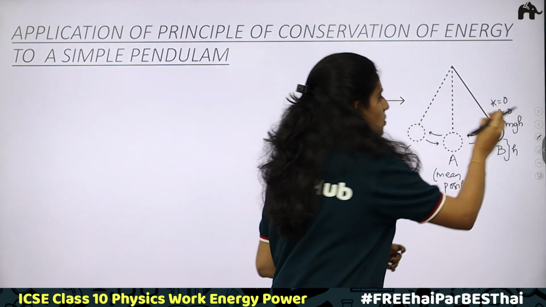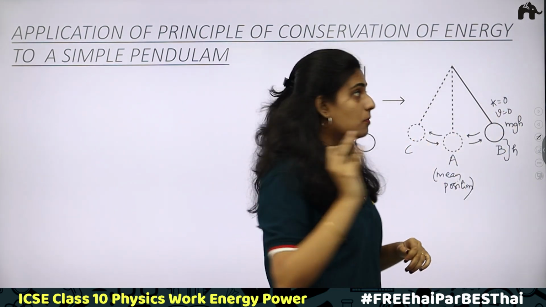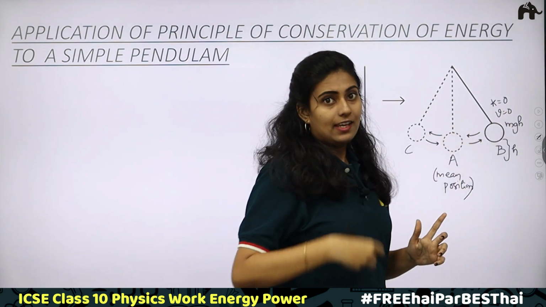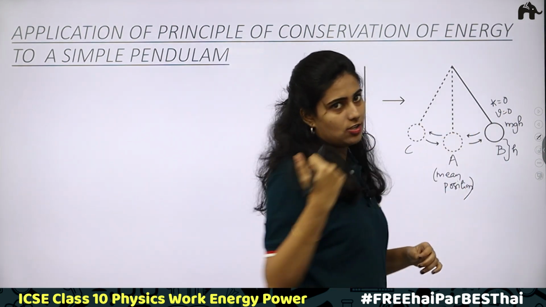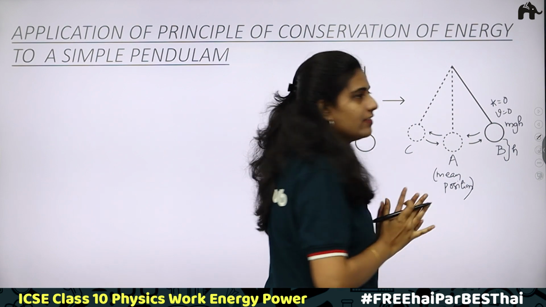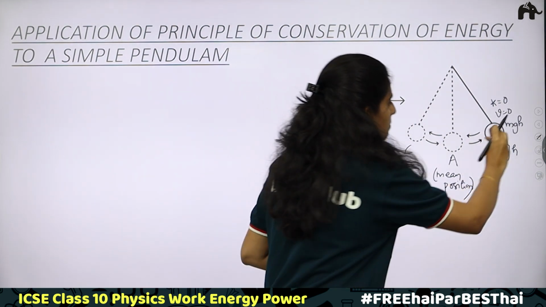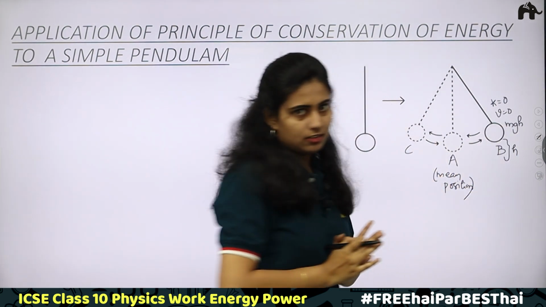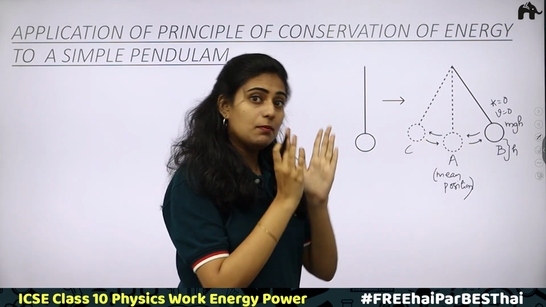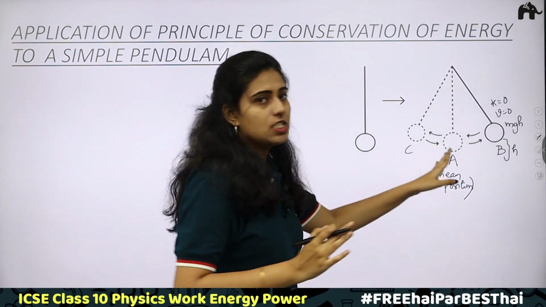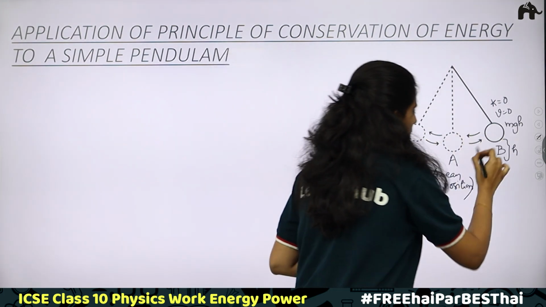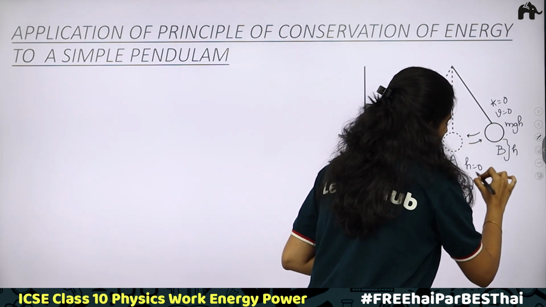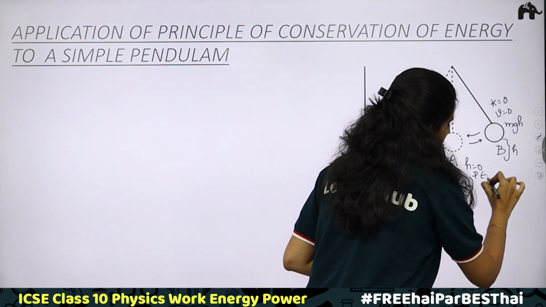height. When you release, what happens? The body starts moving. It will start having velocity. It will be having kinetic energy. Okay. From B, it reaches back to A. When it reaches back to A, it is the main position. At the main position, what is the height? There is no height moved. Height becomes equal to 0 and hence potential energy will be 0.